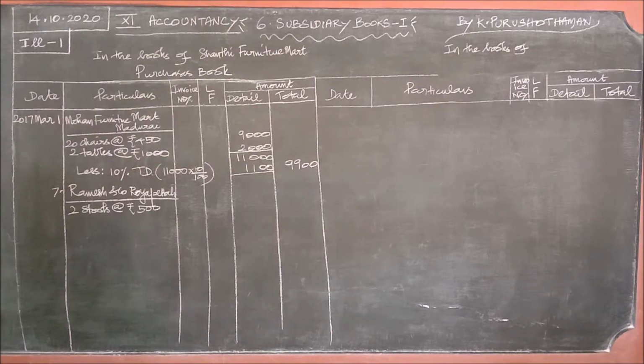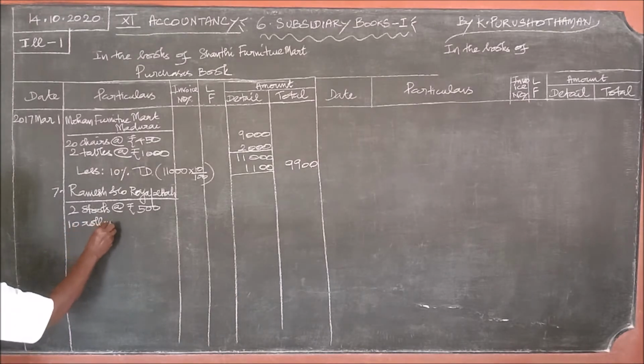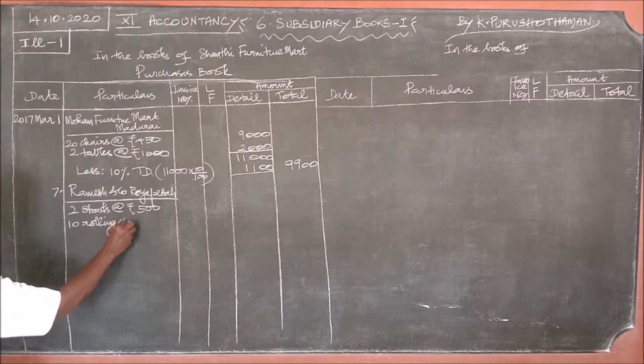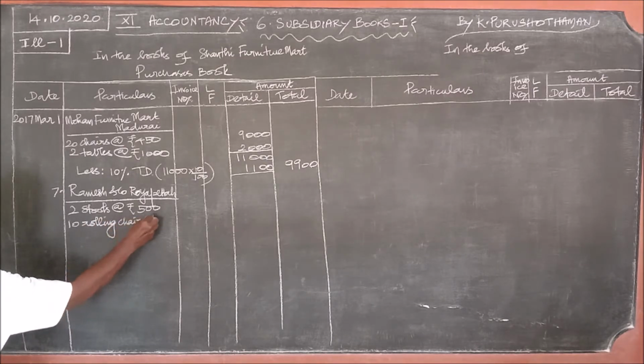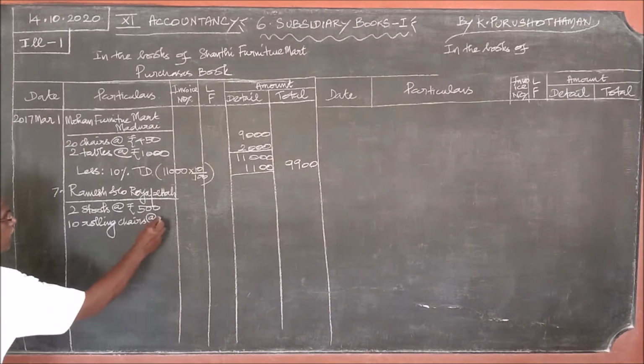Ramesh and Co. Rayapeta, 2 stools at the rate of rupees 500 and 10 rolling chairs at the rate of rupees 200.